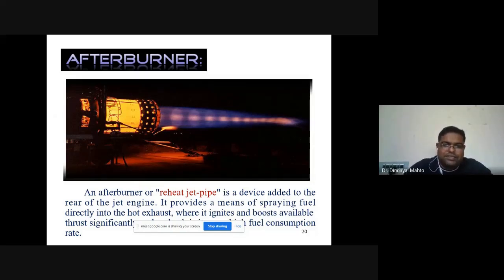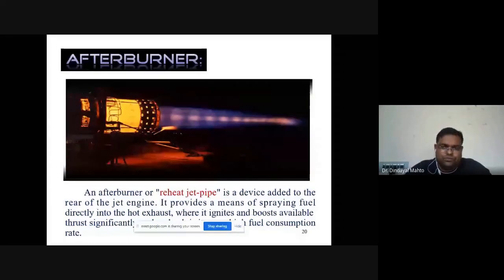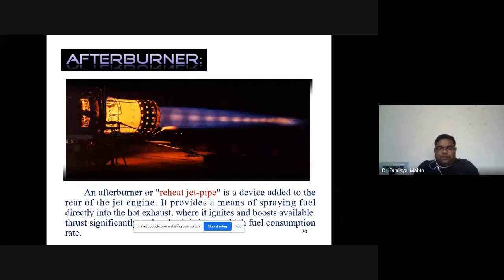If we look at the air fuel ratio used in the combustion chamber, the fuel by air ratio will be around 0.002. That means there is still a sufficient amount of oxygen present after the combustion chamber. After combustion has happened, we will have enough oxygen to support further combustion. So immediately after the turbine, we can again do a second combustion to enhance the thermal energy approaching the nozzle.